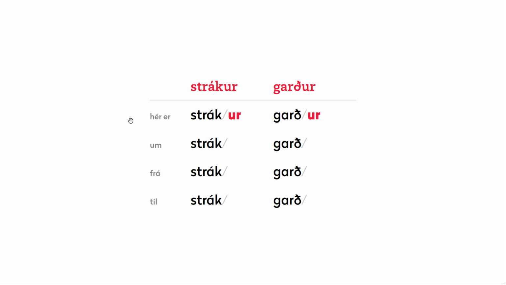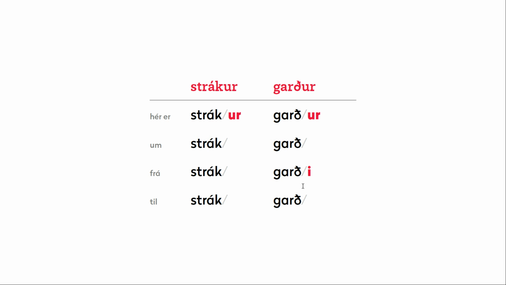And in the nominative we have hér strákur and hér garður. In the accusative we would say strák and garð. So we're just deleting the nominative ending, whatever that ending might be, ur, ell, en or whatever. In the dative we have two scenarios. We would say frá strák but frá garði. So this dative singular masculine e here is sometimes present, sometimes not. If you have a declension table, it will likely be presented within brackets or something like that to indicate that it's sometimes there, sometimes not.